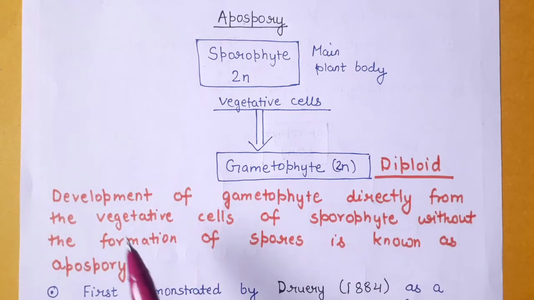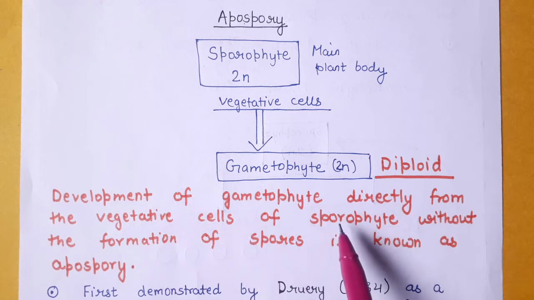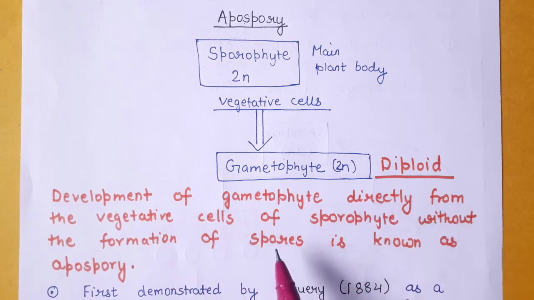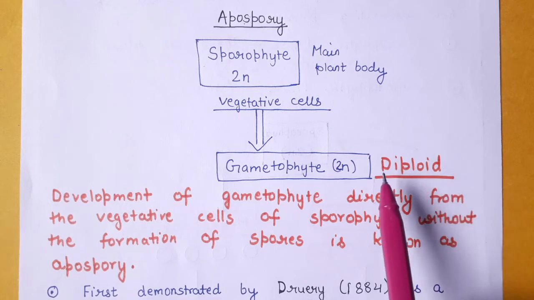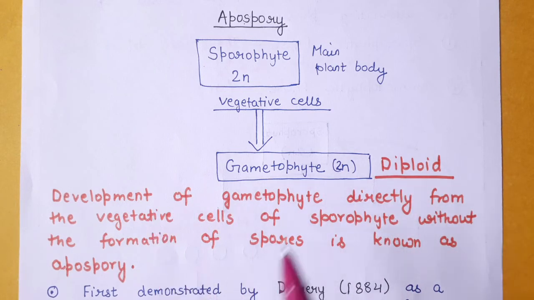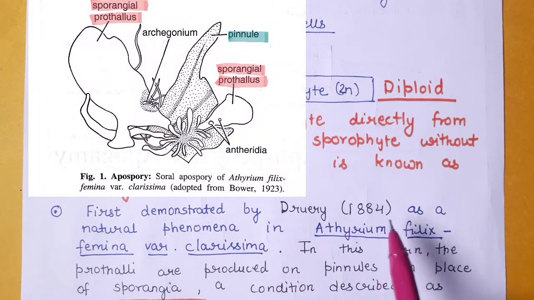So, apospory is the development of the gametophyte directly from the vegetative cells of the sporophyte without the formation of spores. In this case, the gametophyte that is formed is diploid in nature. However, as we have seen earlier in the normal life cycle, the gametophyte is haploid. This process of apospory was first demonstrated by Drury in 1884 as a natural phenomenon in Athyrium filix-femina. So, in this plant, he reported apospory.